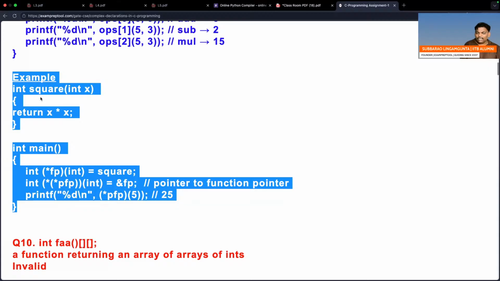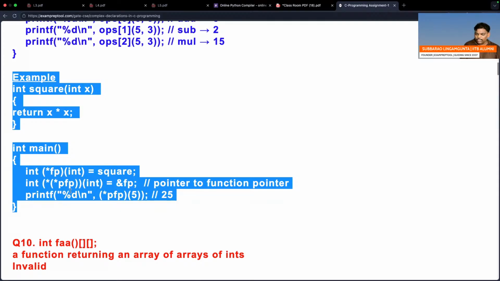Let us assume that square address is 1000. Function name means address, so square address is 1000. Now what I did is, in the main program, one pointer variable is created, but that pointer points to a function which will take one integer and return an integer. Indirectly, fp is a pointer variable expecting the address of a function. So I gave the function name, and that 1000 I kept here. Now fp contains 1000.